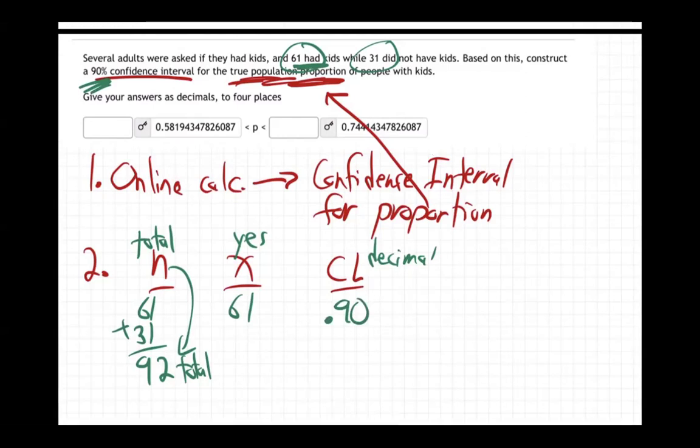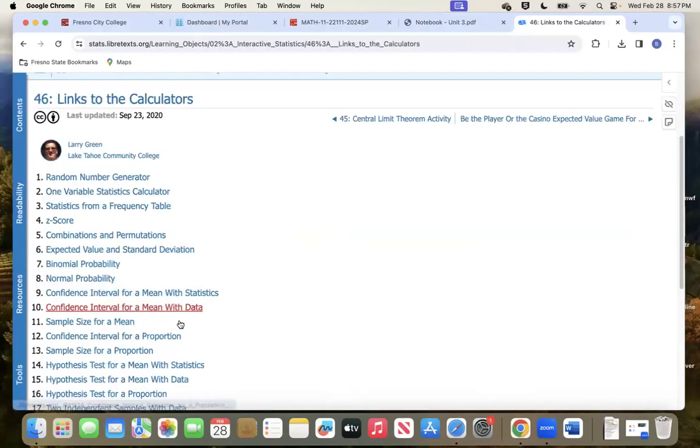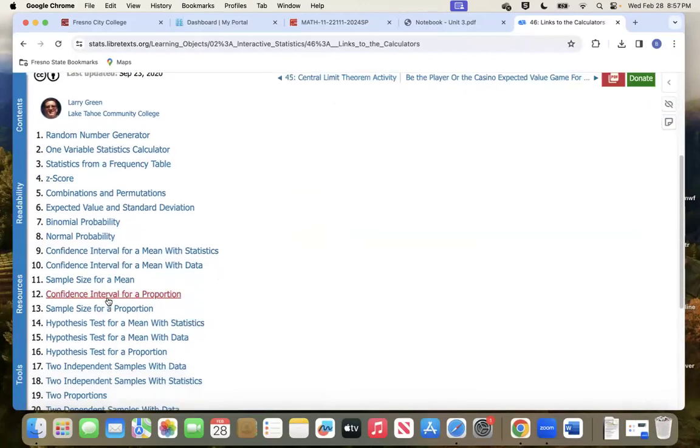So let me show you, and then we'll get our answer. The answer will be the lower bound and the upper bound. So let me go to the calculator. Whoops, going to the wrong place here. Go to the calculator. Here, let me show you where it's at. So here it is. The confidence interval for a proportion is number 12.